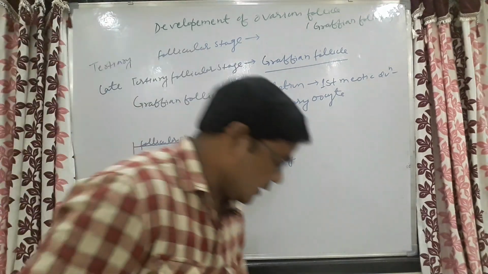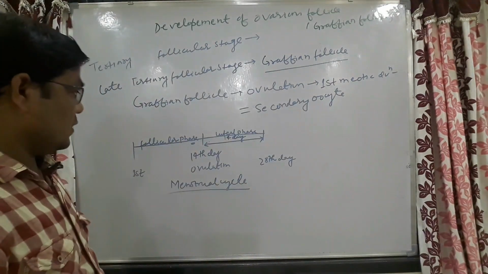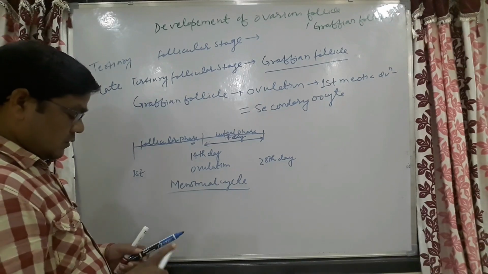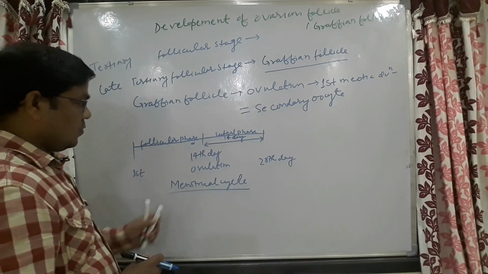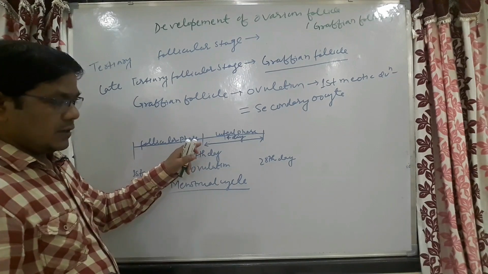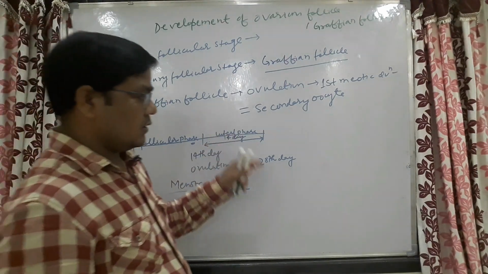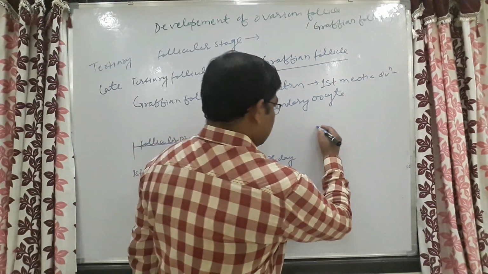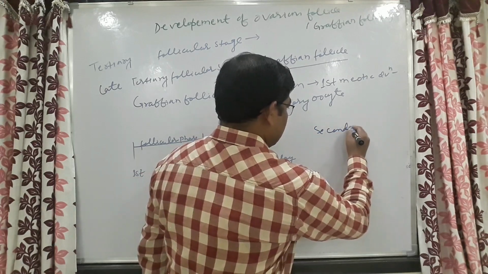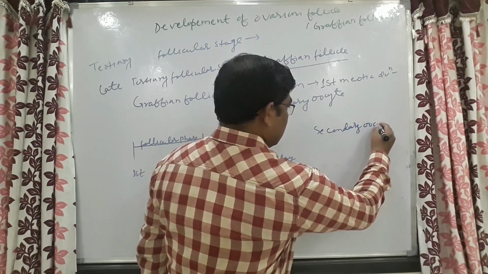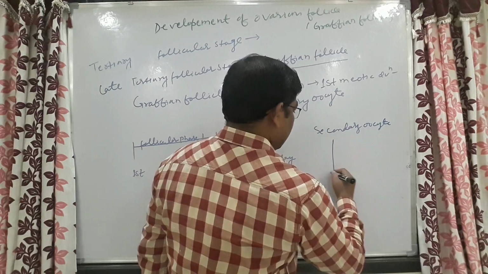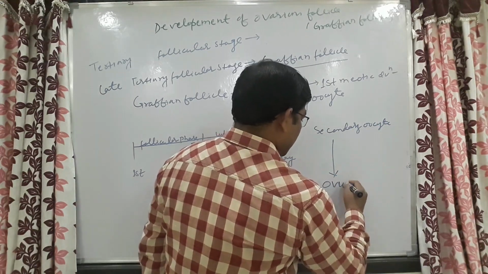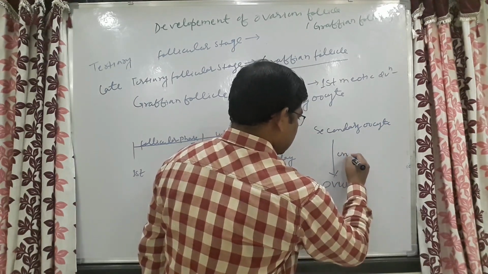This secondary oocyte gets converted into ovum only upon fertilization.